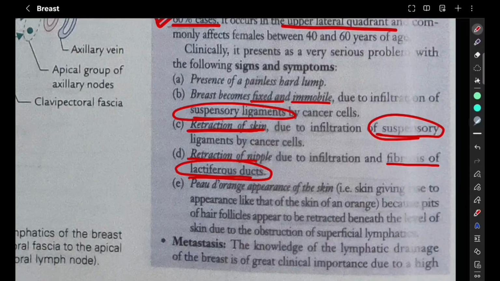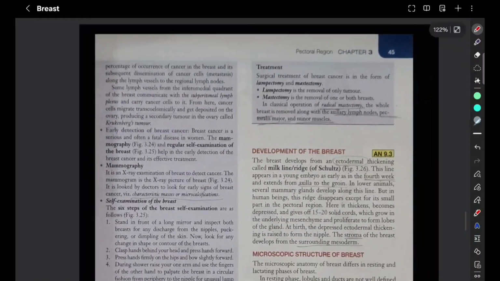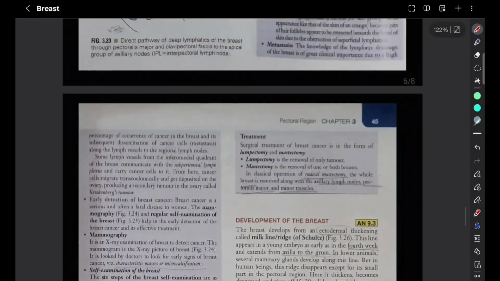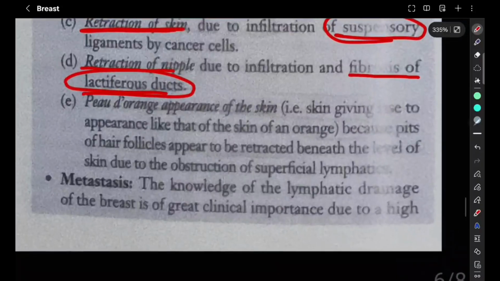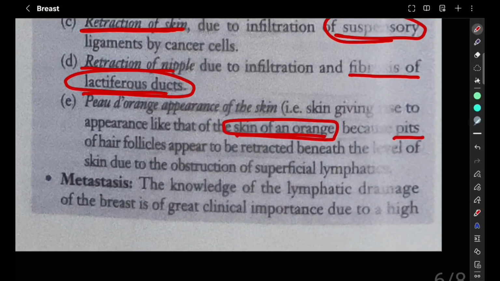Peau d'orange appearance. So peau d'orange is this orange color appearance of the breast. So the picture is not here. It is an orangish appearance of the breast, or it appears like an orange. Skin giving appearance like the skin of the orange. It has pits of hair follicles that appear to be retracted beneath the level of skin due to obstruction of superficial lymphatics.